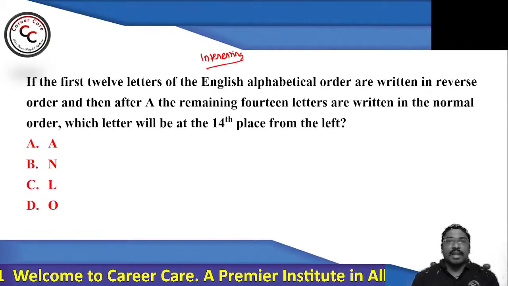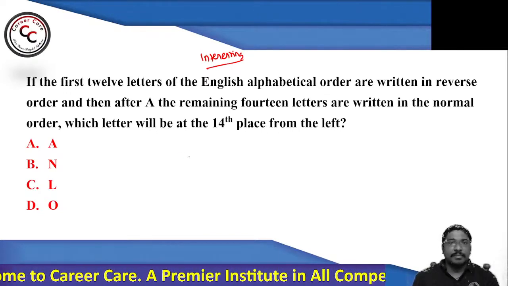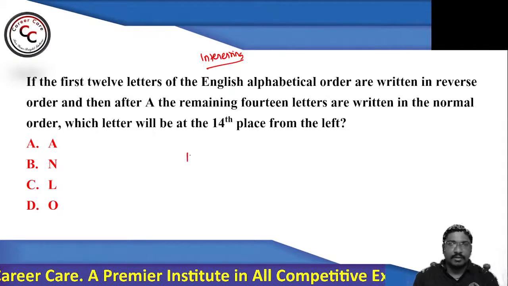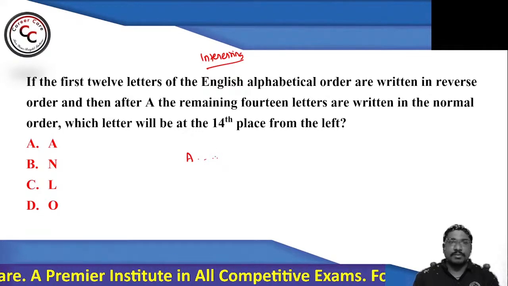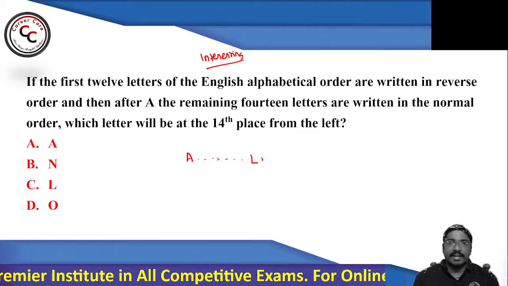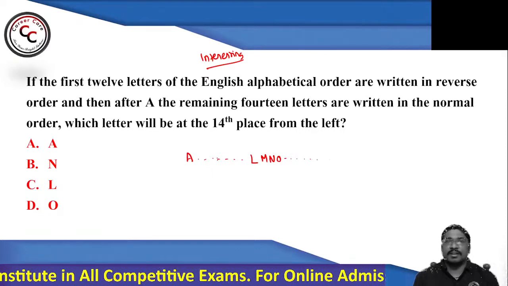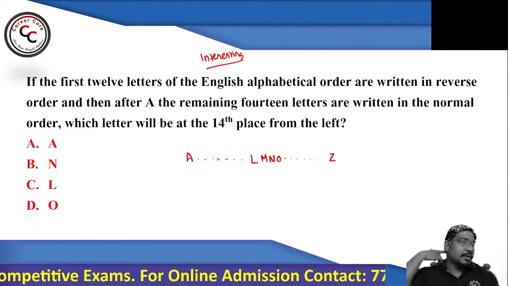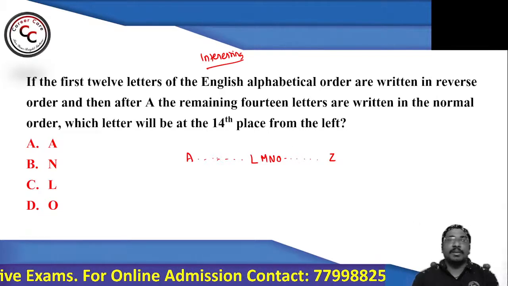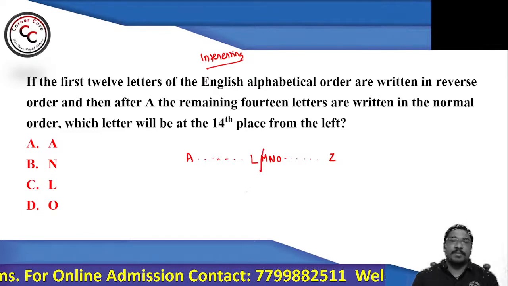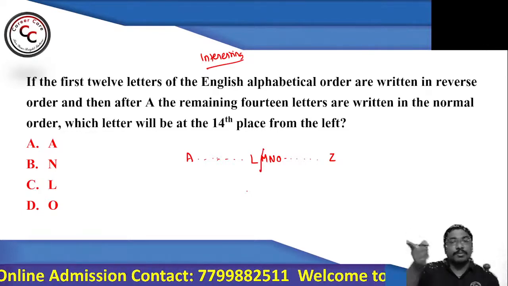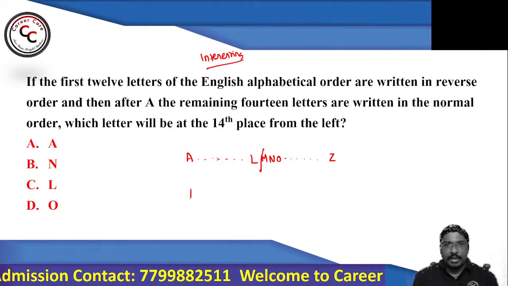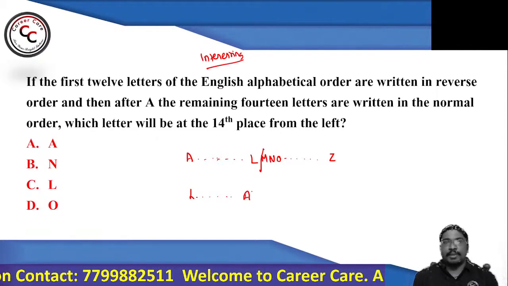So here we know that alphabetical order starts from A to Z. So first 12. So 12th letter is L. We know that L, M, N, O, etc. up to so on Z. So this is what alphabetical order says. So first 12 letters of the alphabetical order are written in reverse order. That means it should not be from A to L. It should be from L to A.